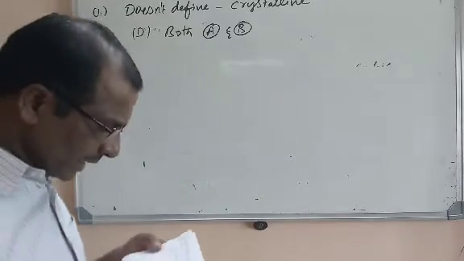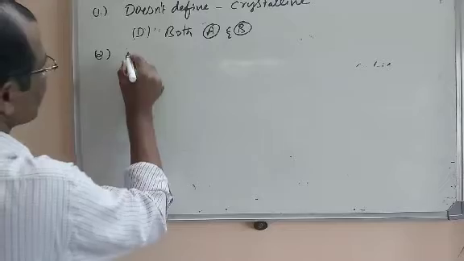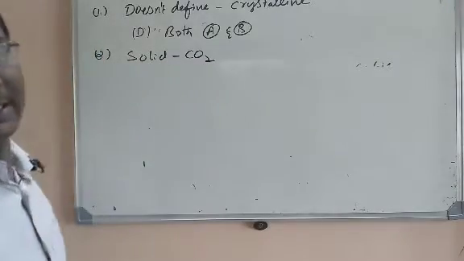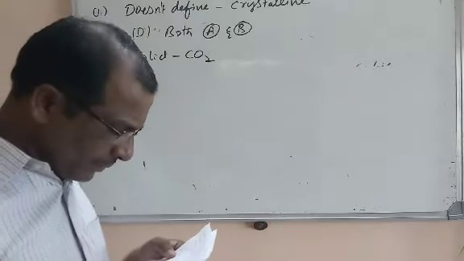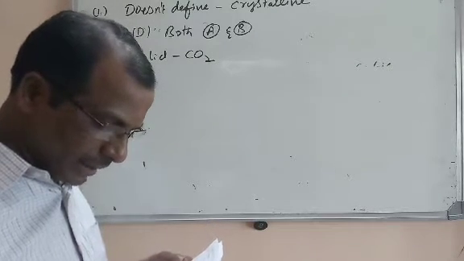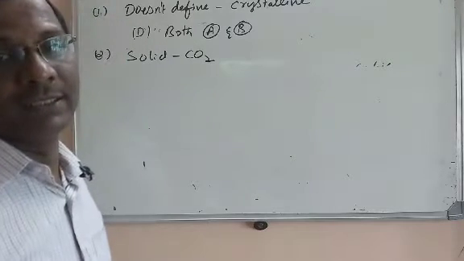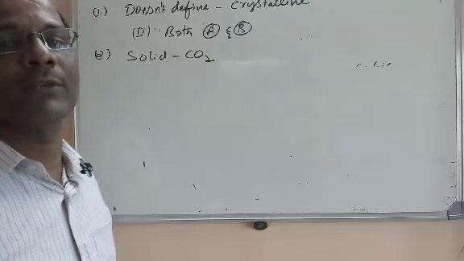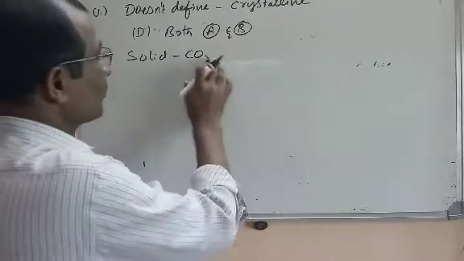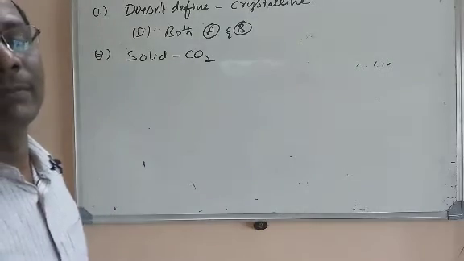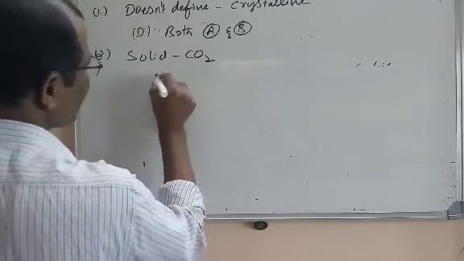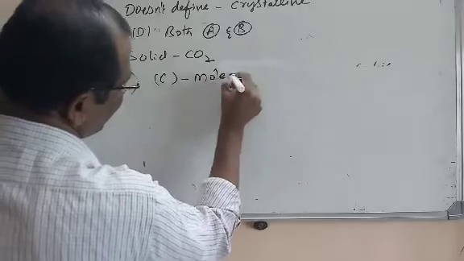Let us go to the second question. Solid CO2 is an example of. I will read the options: covalent crystalline solid, metallic crystalline solid, molecular solid, ionic solid. It is directly a conceptual question from the first part of the lesson. Solid CO2 is an example for a molecular crystalline solid. So the right option is C. What is the option? Molecular